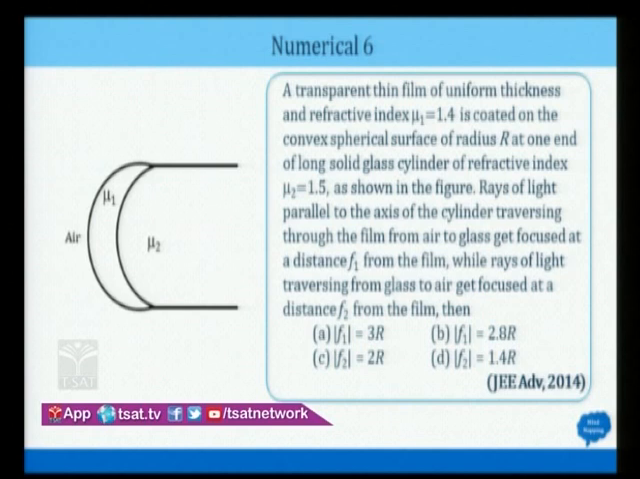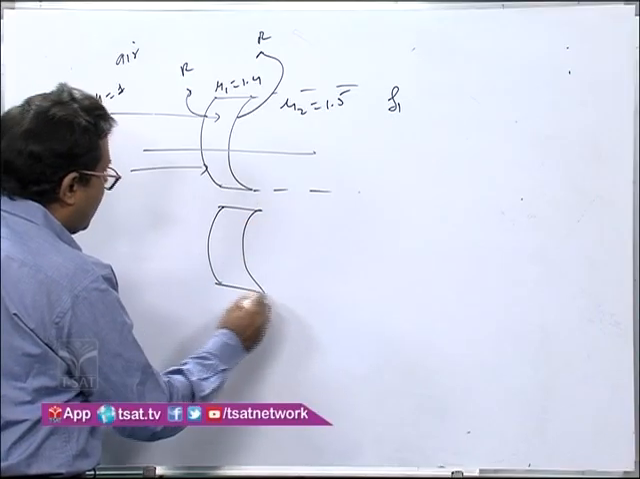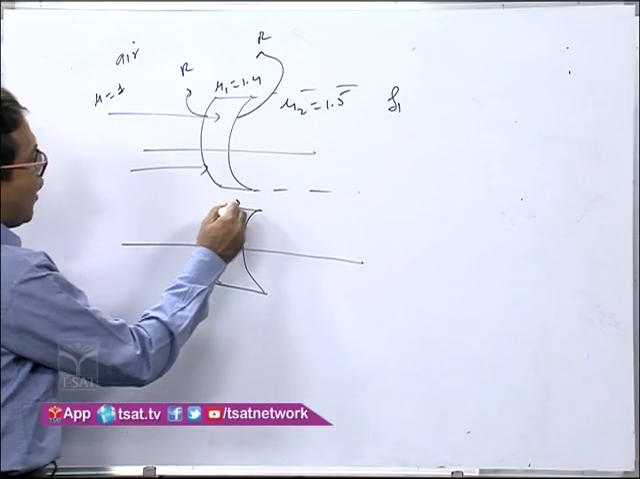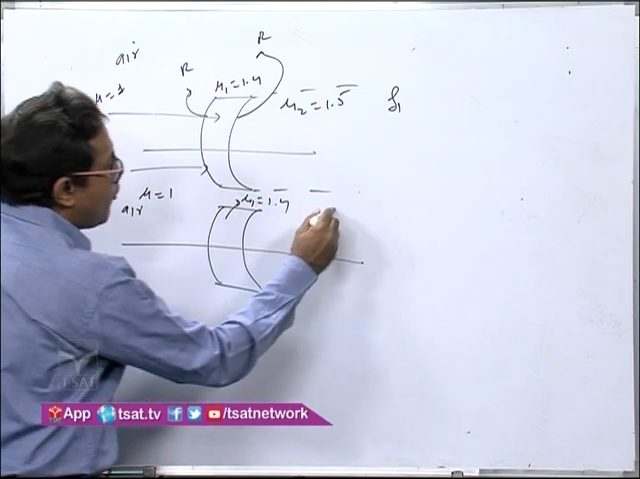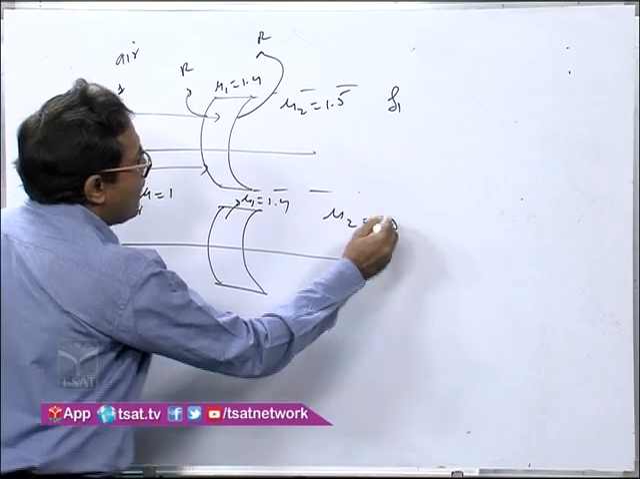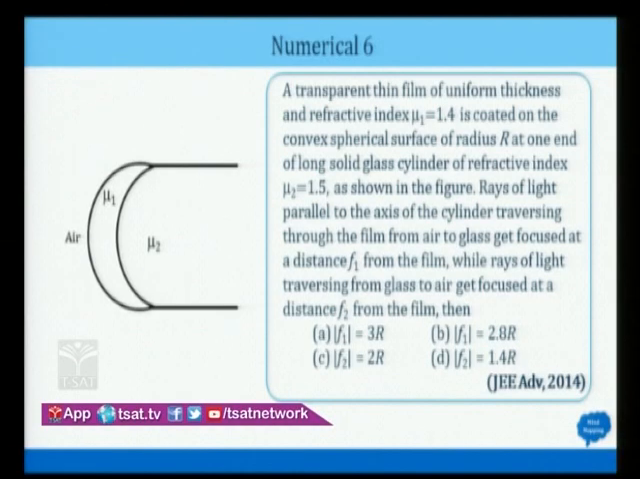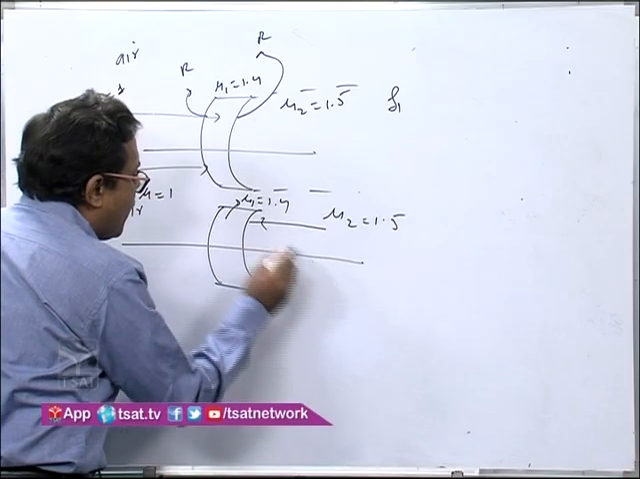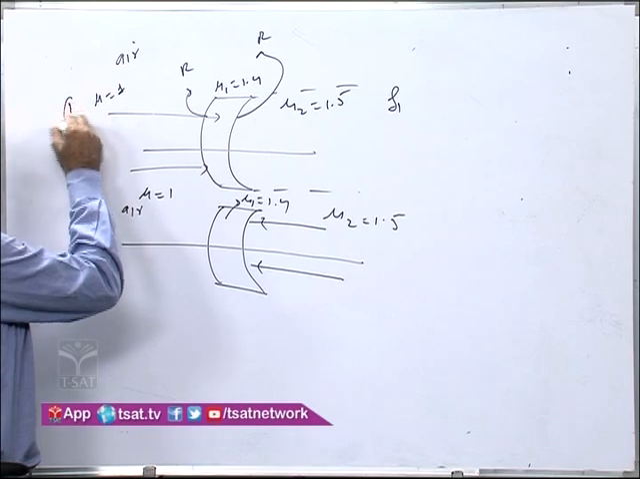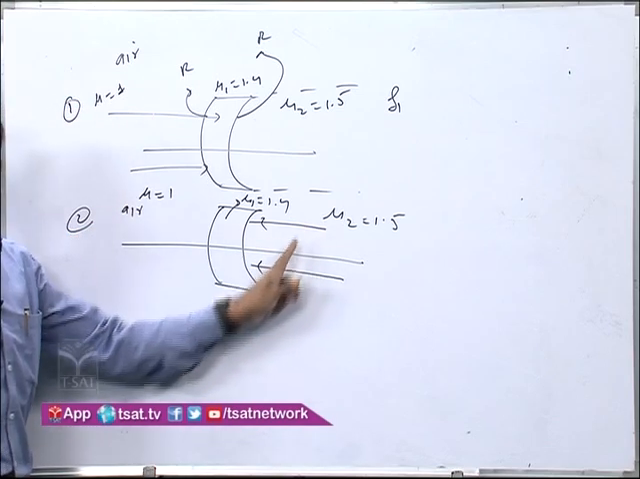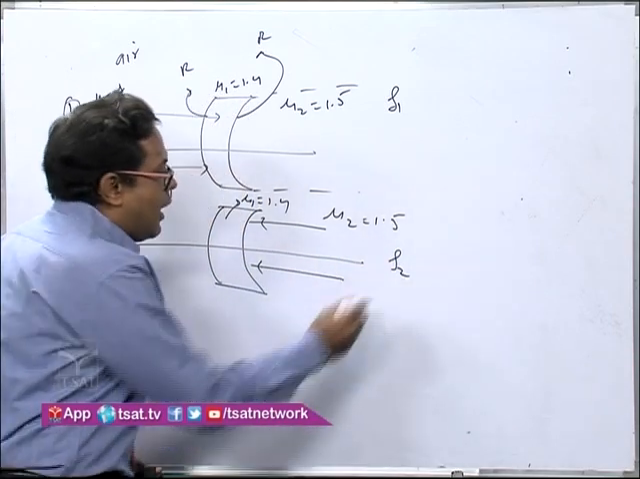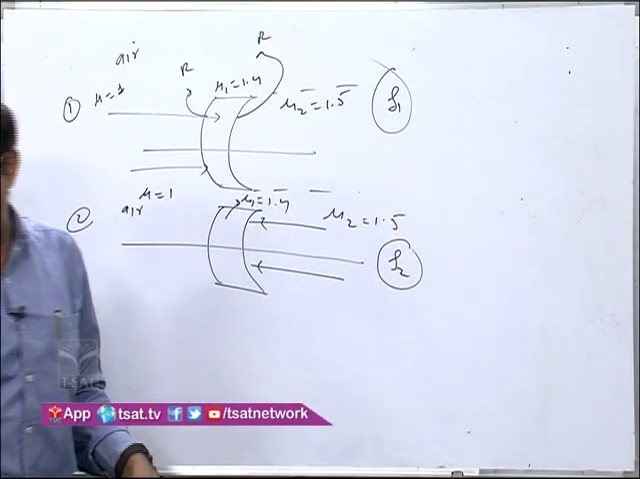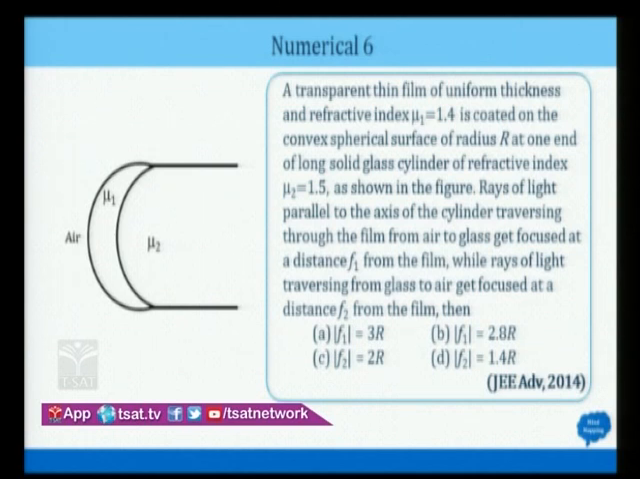Then the second case. Now the same thing, this is mu1, 1.4, this is air, this is mu2, 1.5, and now the ray is moving from glass to air, parallel. This is the first case, this is the second case. In the second case, the ray is moving parallel from glass to air. Again, it will meet at a focus somewhere. Let the focal length be f2. They are asking for the magnitude of the focal length. They have put the mod, which means you have to give the positive value. So that is the question.